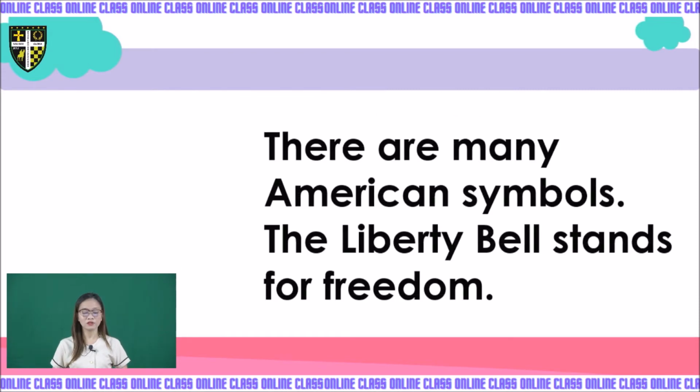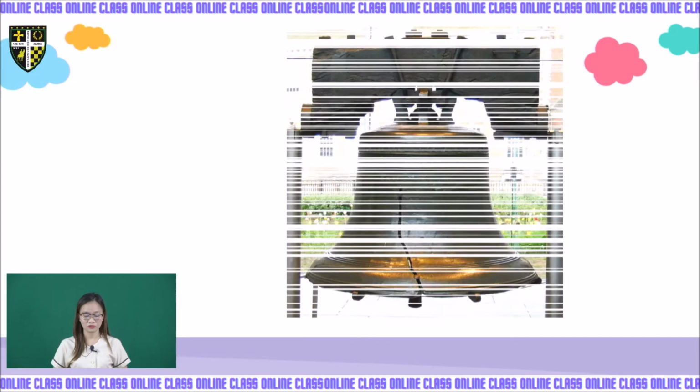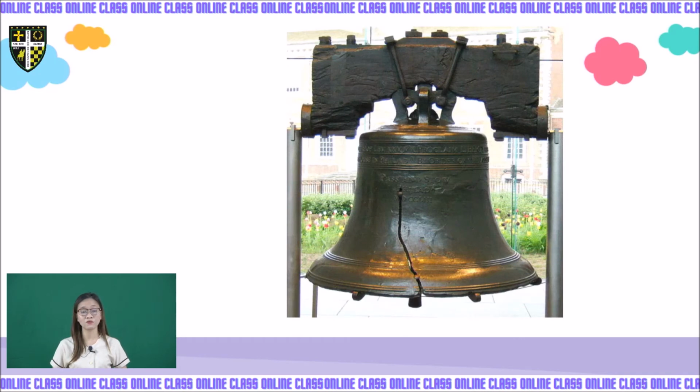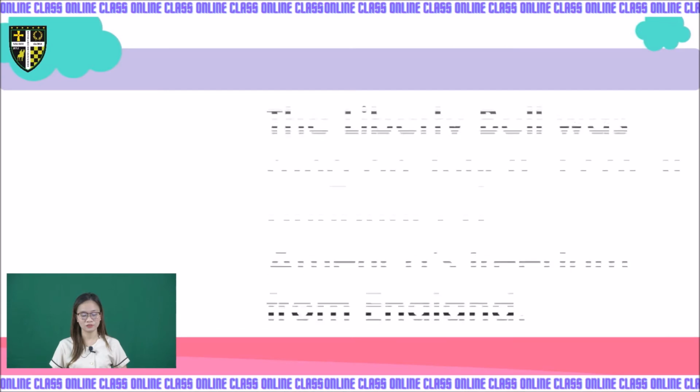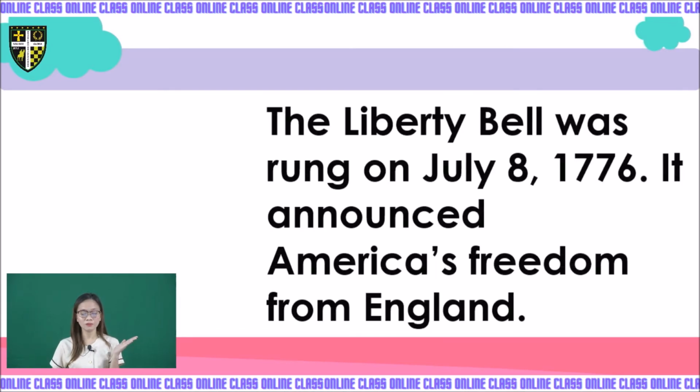Now, there are many American symbols. The Liberty Bell stands for freedom. So this is one of the symbols of America, the Liberty Bell, which stands for freedom. This is the bell. Next, the Liberty Bell was rung on July 8, 1776. It announced America's freedom from England.